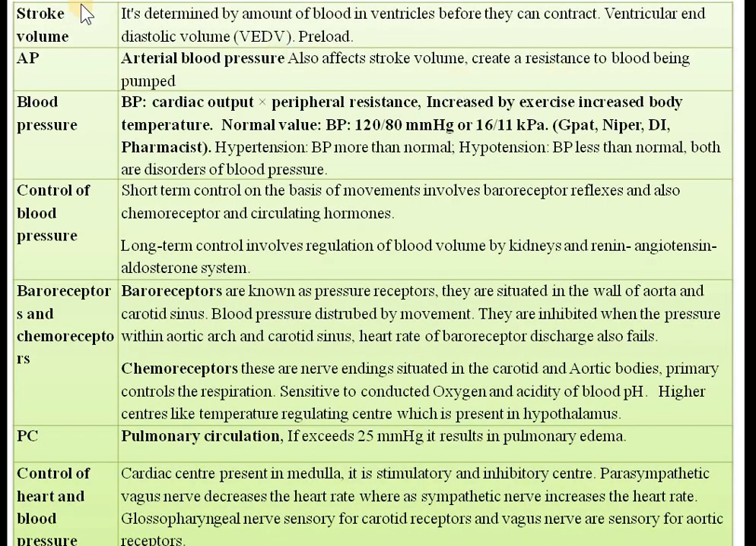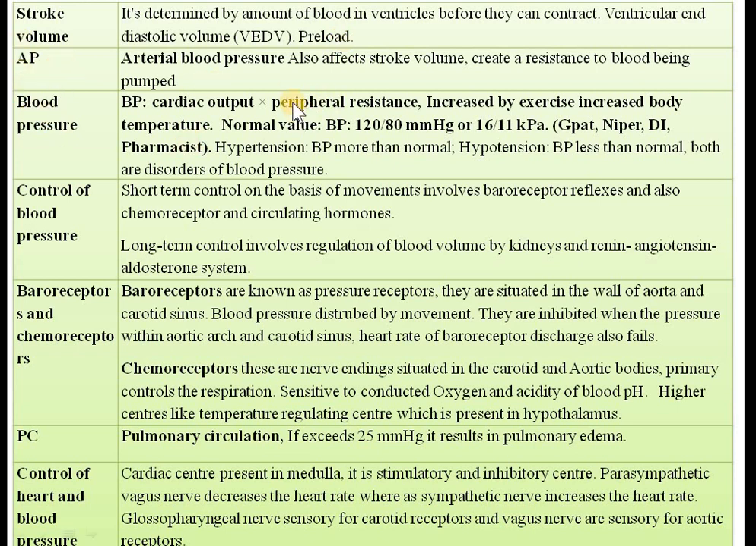What is stroke volume? So it is determined by the amount of blood in the ventricle before they can contract, the ventricular end diastolic volume. It is also known as ventricular end diastolic volume and it is known as a stroke volume। ओके, जो वेंट्रिकल में कॉन्ट्रैक्शन के पहले कितना ब्लड है, the amount of blood present in the ventricle before contraction, that is nothing but the stroke volume, and it is also known as ventricular end diastolic volume, and that is also known as a preload. Okay, this preload, afterload terms you will encounter in the antiarrhythmic chart.